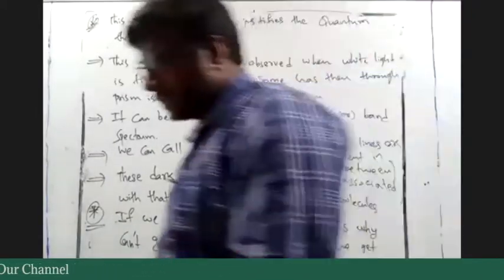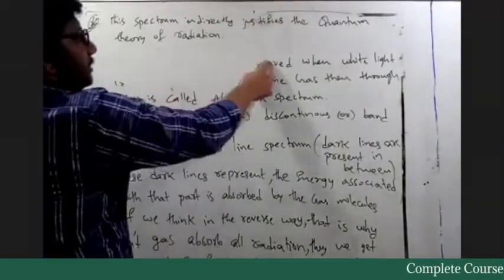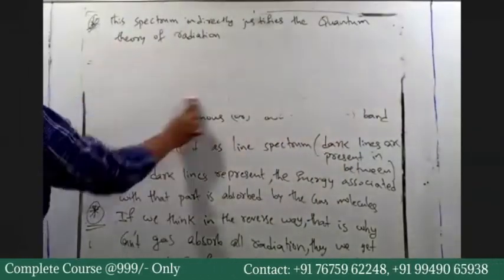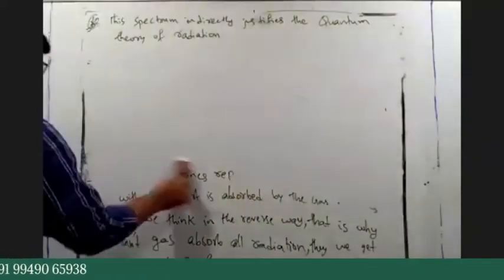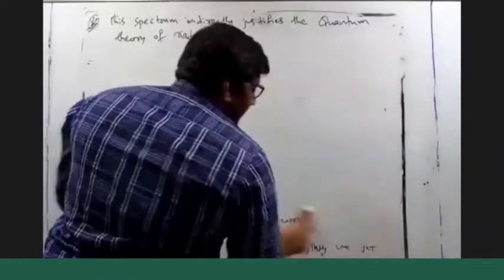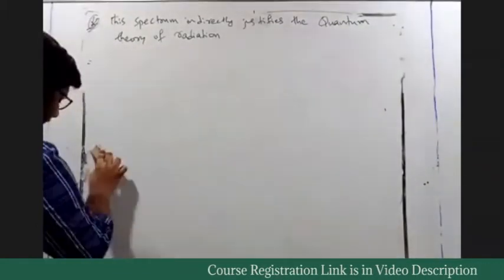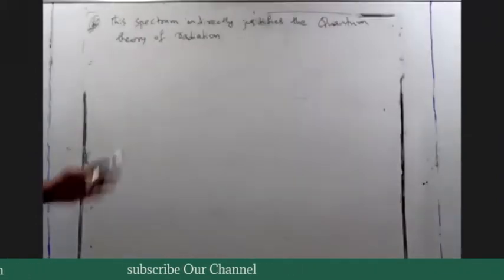So this is the statement. This spectrum justifies quantum theory of radiation, and this spectrum gives an indirect idea how atoms and molecules are made of. So what made us to study all these things?